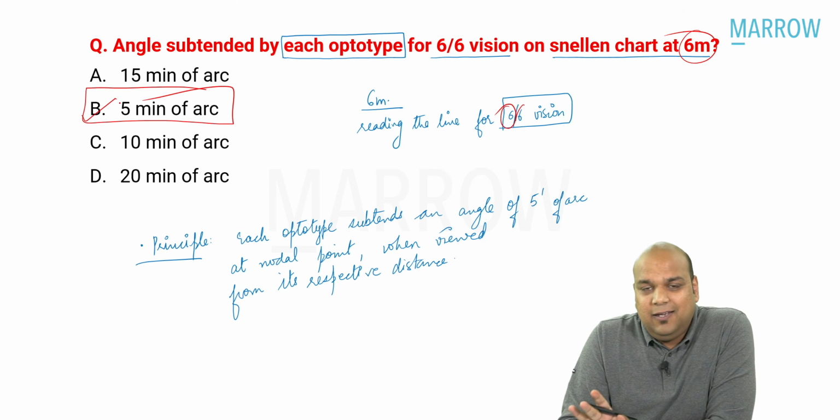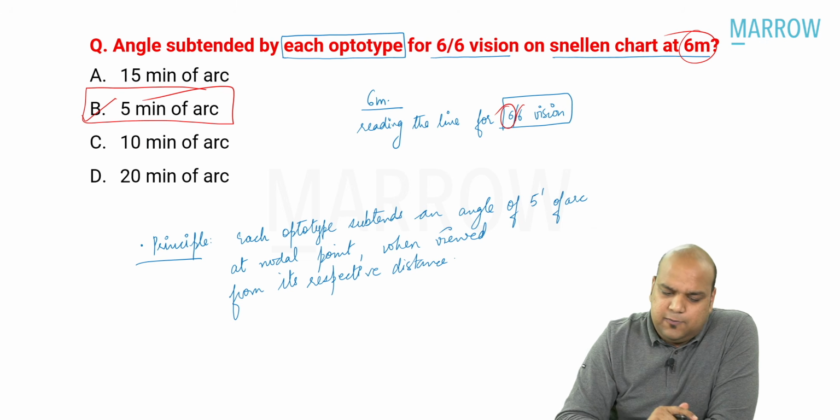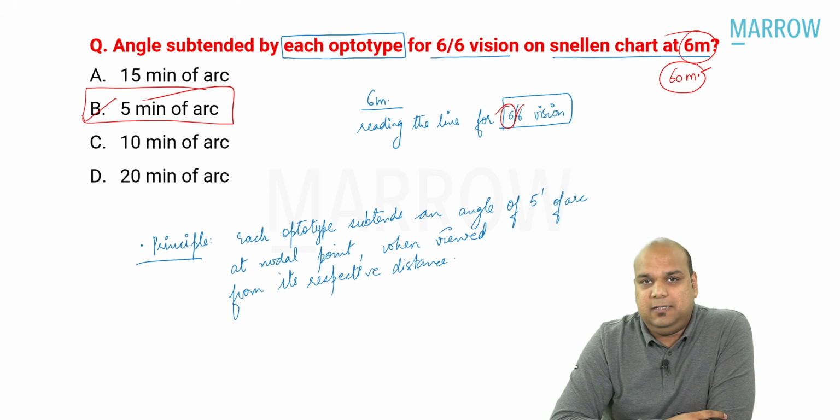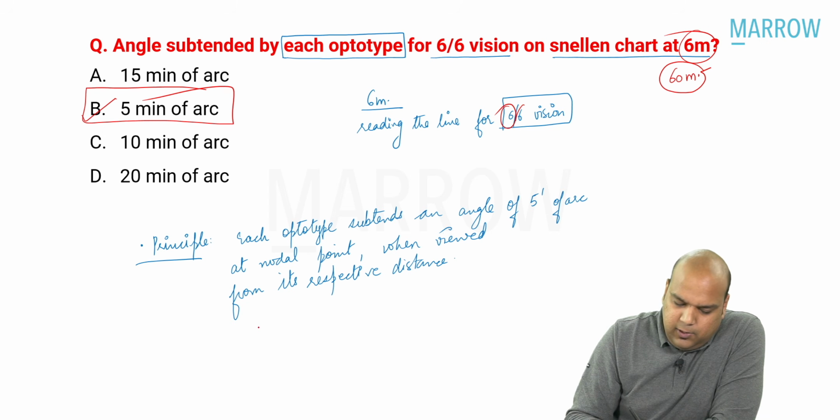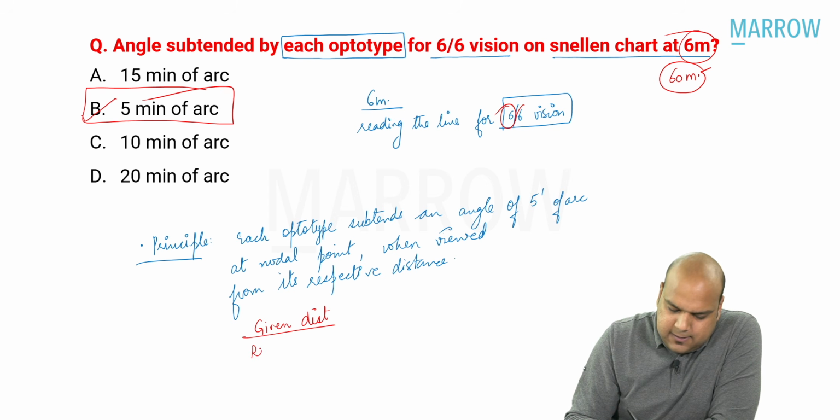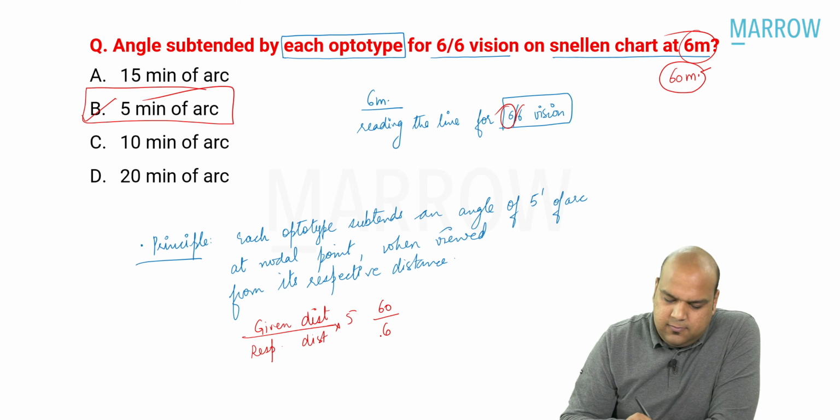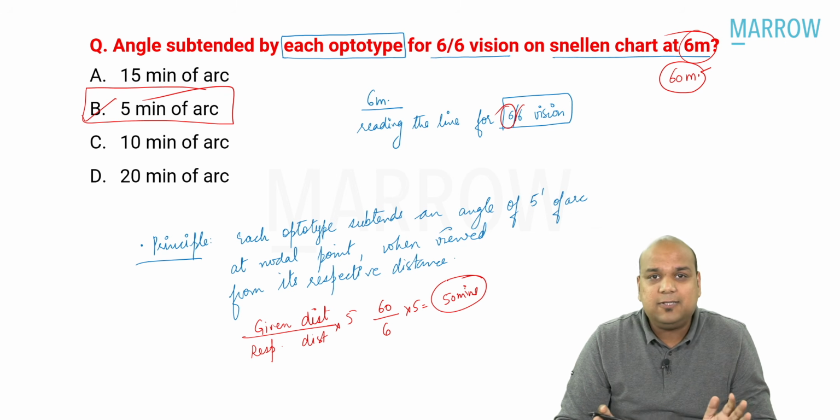All right, everybody. In previous years, the question which was asked was, the angle subtended by the optotype for 6 by 6 vision when the patient is standing at 60 meters. In such cases, the formula is given distance by respective distance into 5. So if the patient is standing at 60 meters, 60 by 6 into 5 is equal to 50 minutes. Okay, I hope we are pretty clear about this. No confusion?